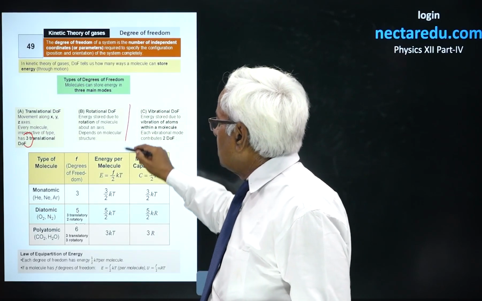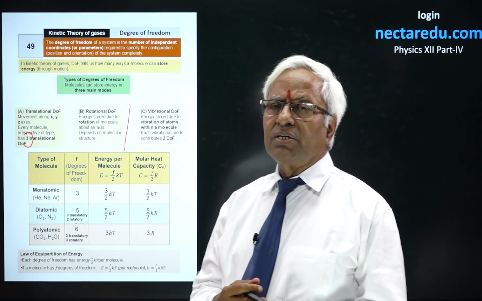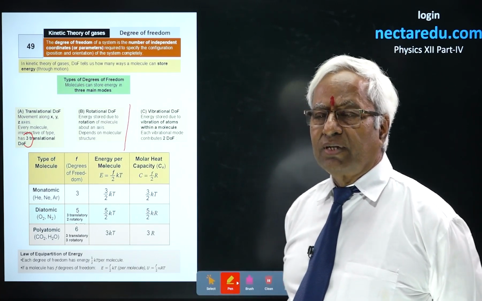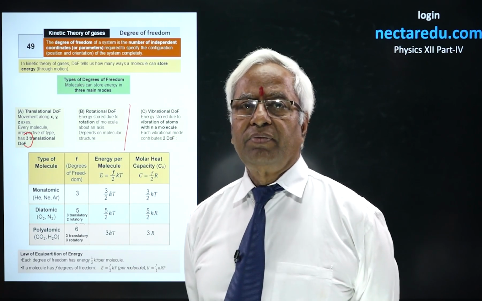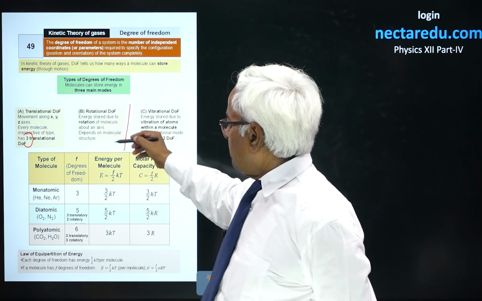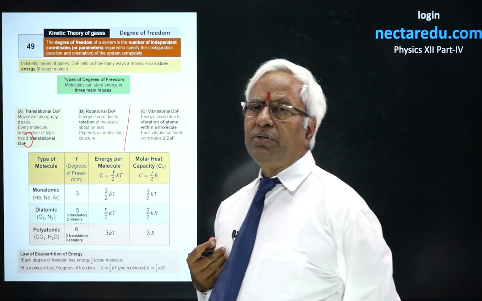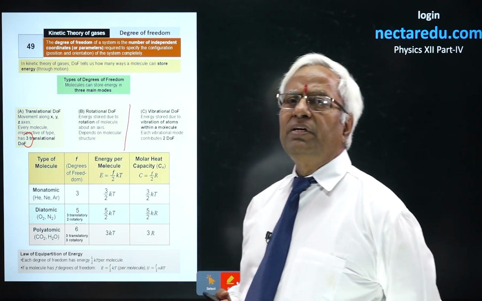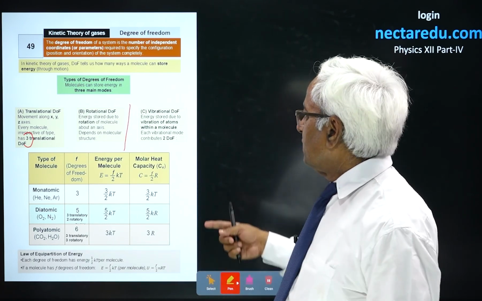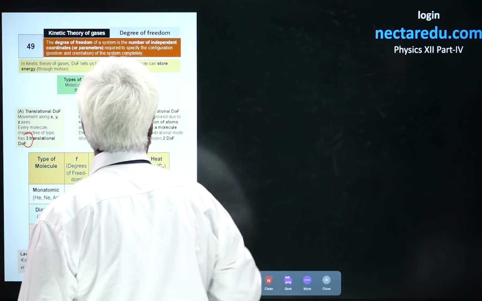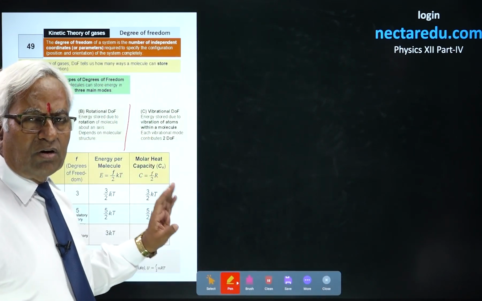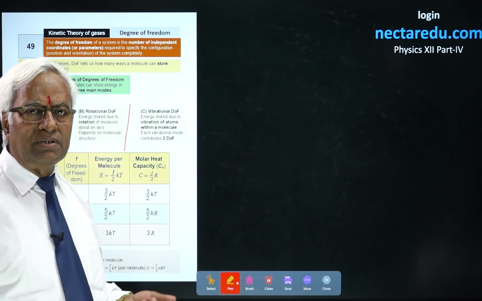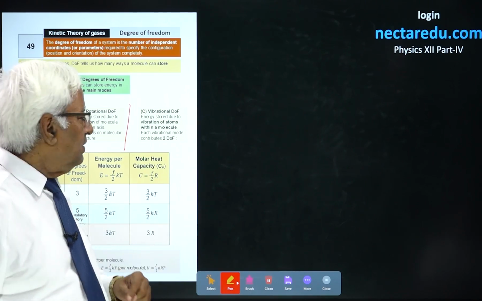Then, rotational degree of freedom. Rotation is possible with diatomic and triatomic gases only, because forces are there because of the bonding. You see, if rotation is possible about 2 axes, you'll have 2 degrees of freedom associated with the rotation. It could be even along 3 also. Then vibration. Vibrational degree of freedom is normally considered at higher temperature. At lower temperature, we do not consider vibrational degree of freedom.